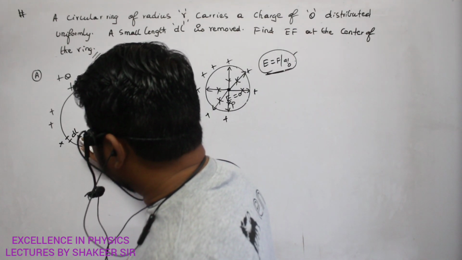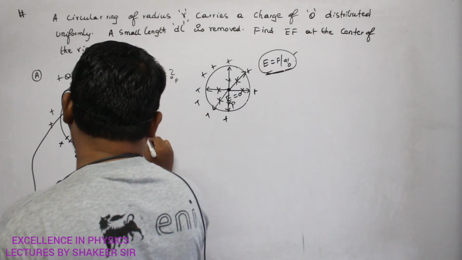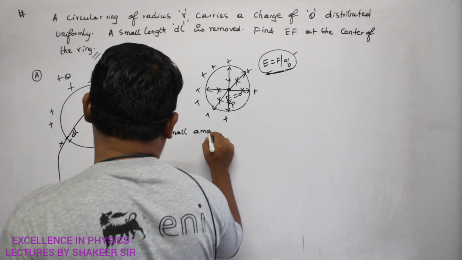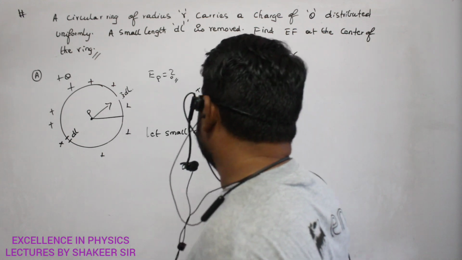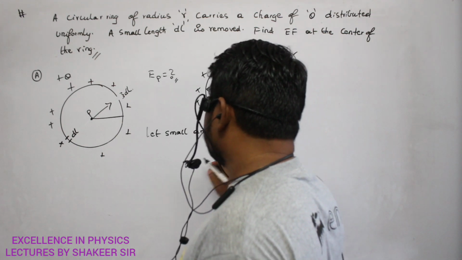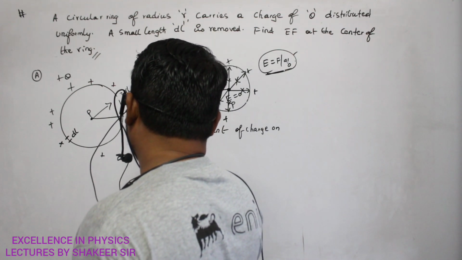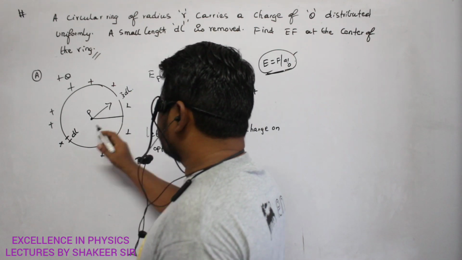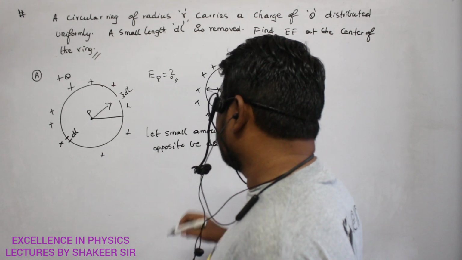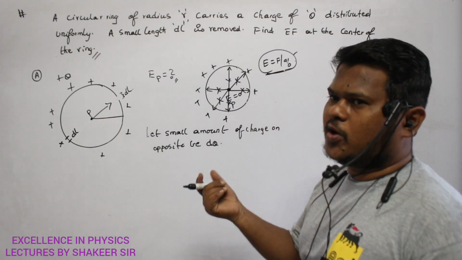Let us write here. Let a small amount of charge on the opposite dl, that is, on this dl, be dq. dl means differential length, small length.